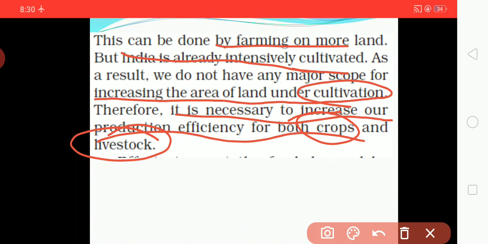Both of them should be increased, and efficiency should be in a proper way. So the question is how we can increase our efficiency of production.